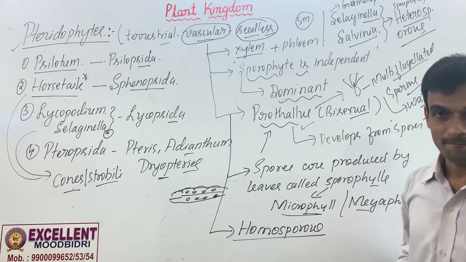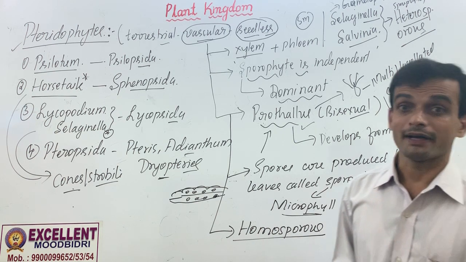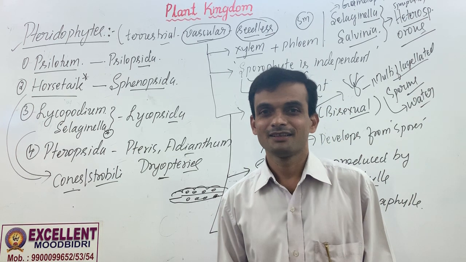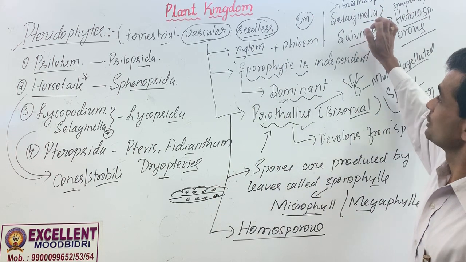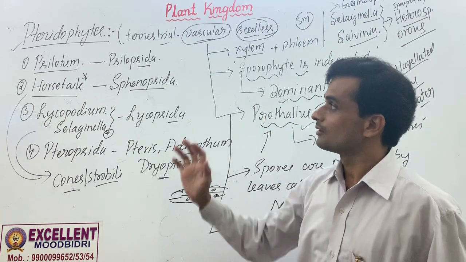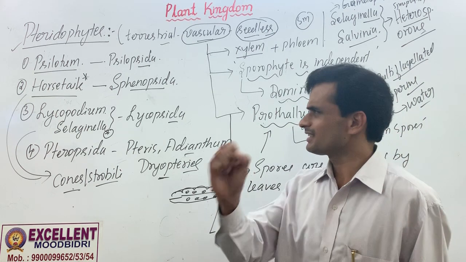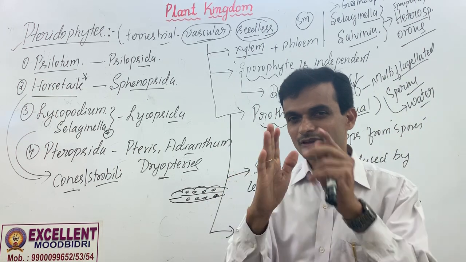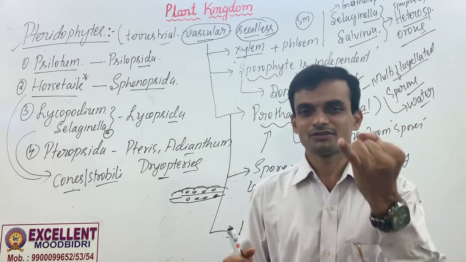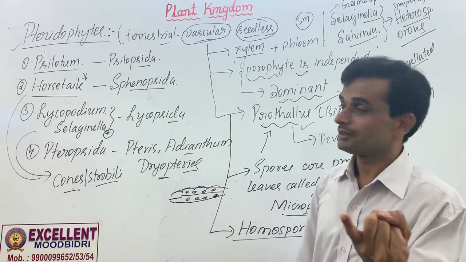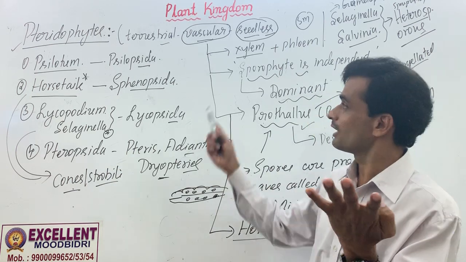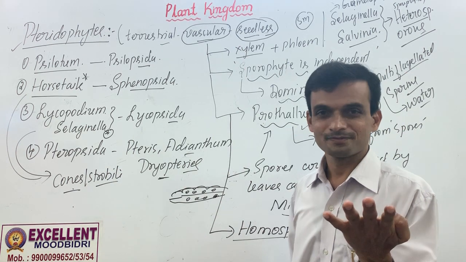What did you understand here? What are pteridophytes? Classification of pteridophytes. Then importance of these two species in pteridophytes. Once again, what have you understood today? Just think of 2, 3, 4, 5 characteristics of pteridophytes. Yes, pteridophytes are terrestrial plants. Pteridophytes have xylem and phloem. Pteridophytes are seedless plants. Pteridophytes have well differentiated shoot and root.